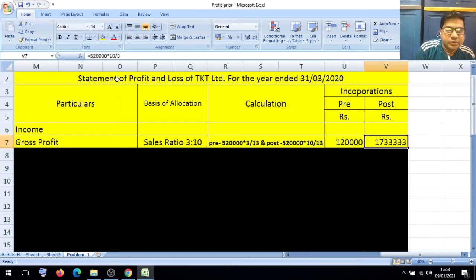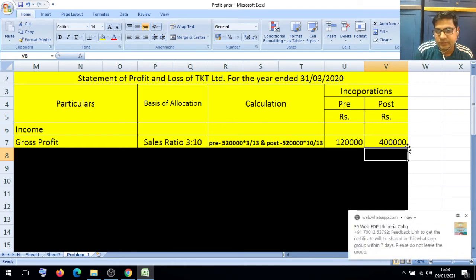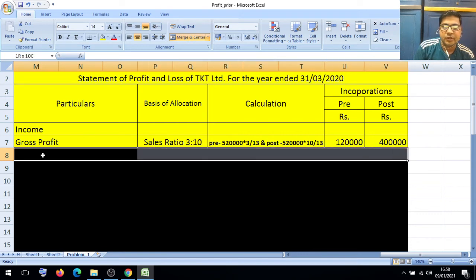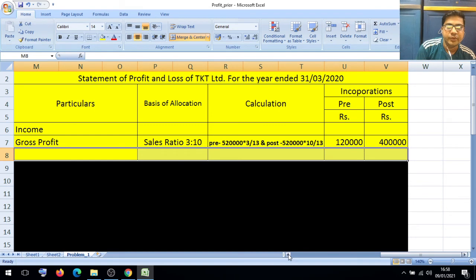So you will get the exact value. It is 4 lakhs. 1,20,000 is the pre-incorporation gross profit and post-incorporation profit is 4 lakhs. Then friends, there is no other kind of income.